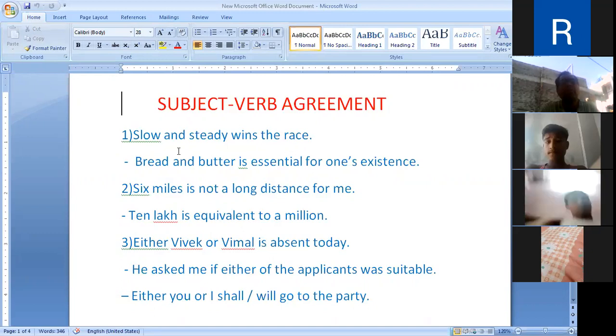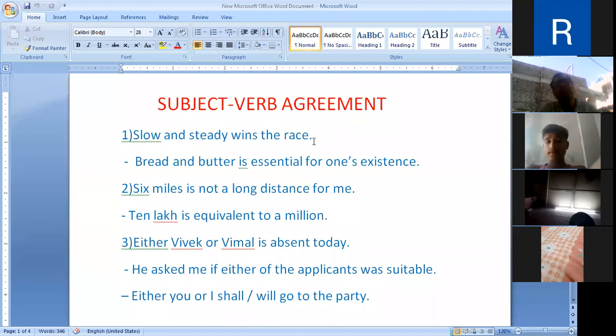Slow and steady wins the race. Here slow and steady means firmness. It indicates the firmness. Who is firm on his efforts, aim will win the race. Now, bread and butter. Though here two subjects, they indicate one idea, that is food. When two subjects which are connected by and indicate one idea, at that time verb will be in its singular number. Bread and butter is essential for one's existence.